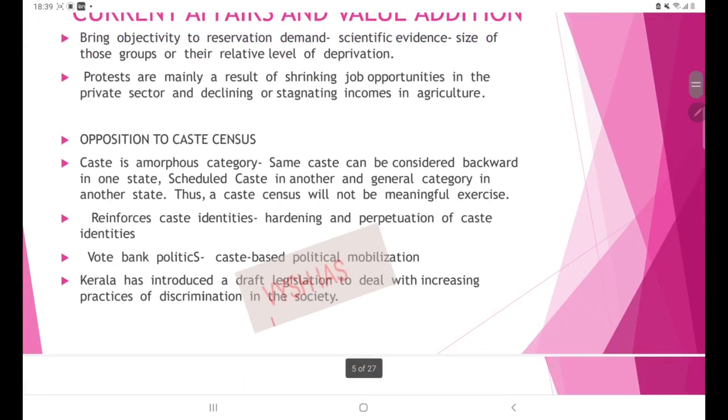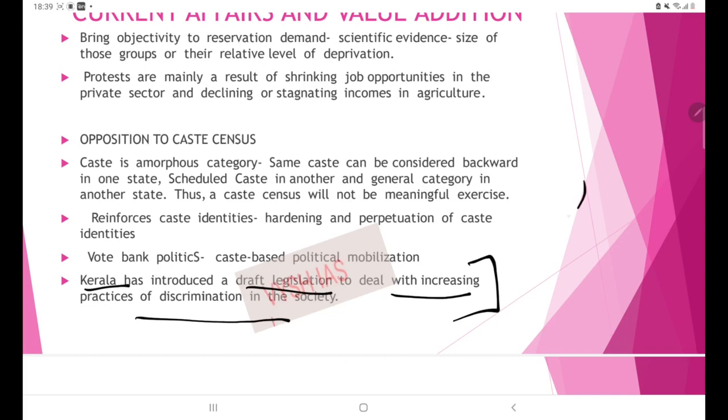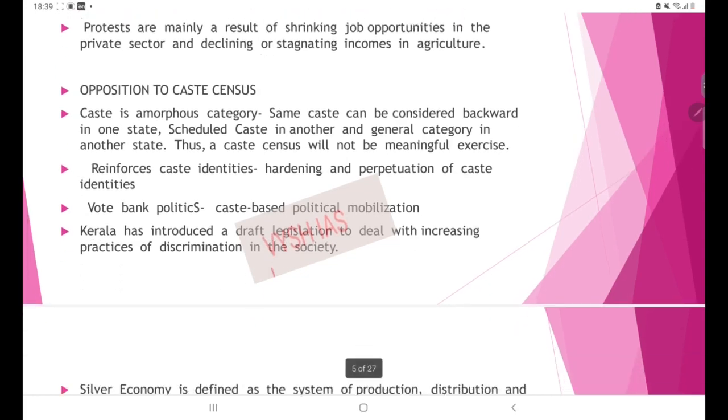Then next is a best practice from India itself. Kerala has adopted a draft legislation to deal with increasing practices of discrimination in society. You can also link this with caste discrimination. So it is a pilot model which you can quote as a best practice within India.